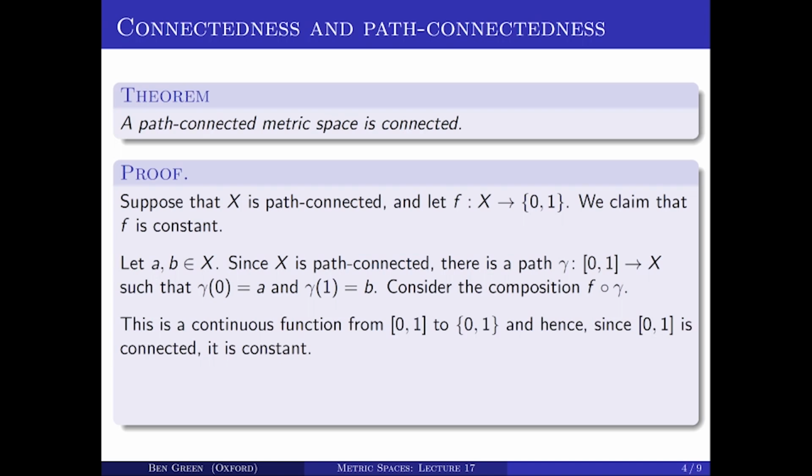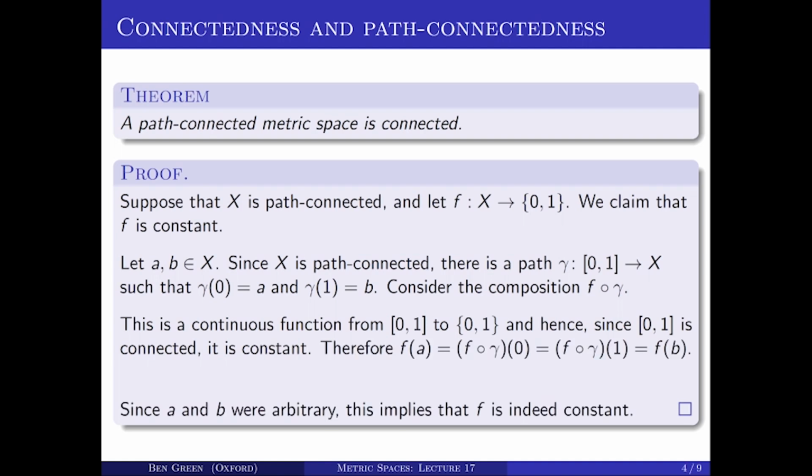But we showed in the last lecture that the closed interval [0, 1] is connected. And therefore, if you've got a continuous map from that connected space to the 2-point space {0, 1}, well, then it's constant, because that's an equivalent formulation of what it means to be connected. So this composition F composed with gamma is constant, and therefore F of A equals F of B. So F of A is equal to F of gamma of 0, which is equal to F of gamma of 1, because F composed with gamma is constant, which is equal to F of B.